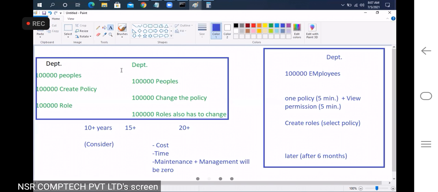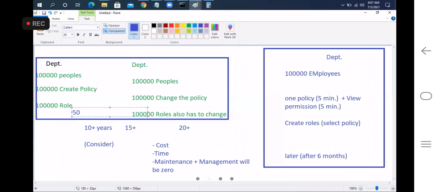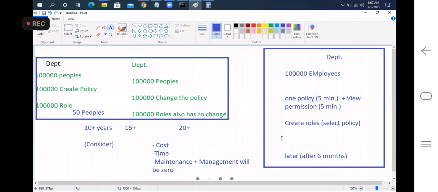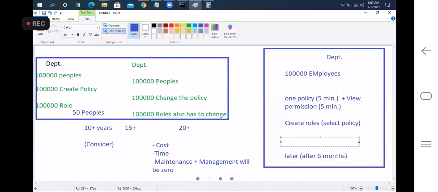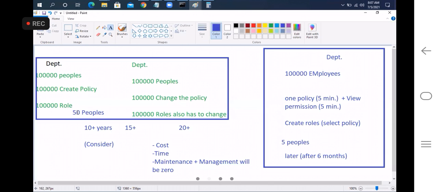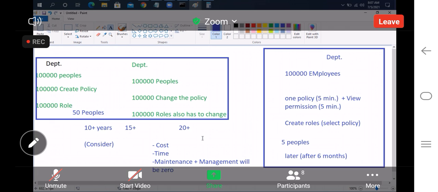Correct? So here we need at least 50 people. Here hardly 5 people are sufficient. So the remaining 45 people the company has to fire. No option for the company. So this is how people lose their jobs. Clear? Any doubts here? This is really important, guys.